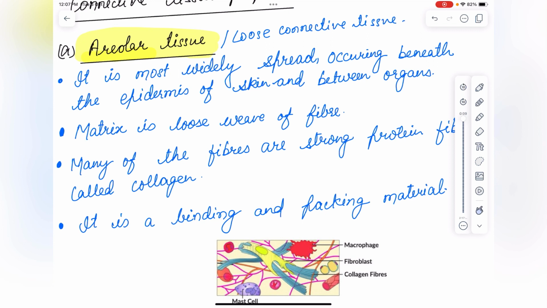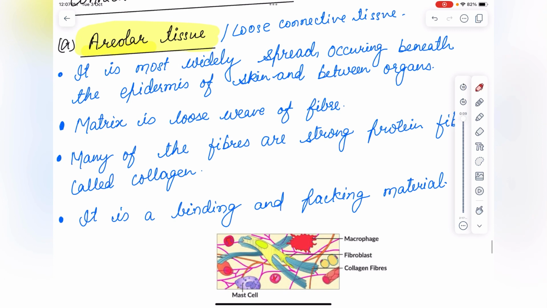It is most widely spread, occurring beneath the epidermis of skin and between the organs. So where it will be present? Beneath the epidermis of the skin, below the epithelial tissue, and between the organs.